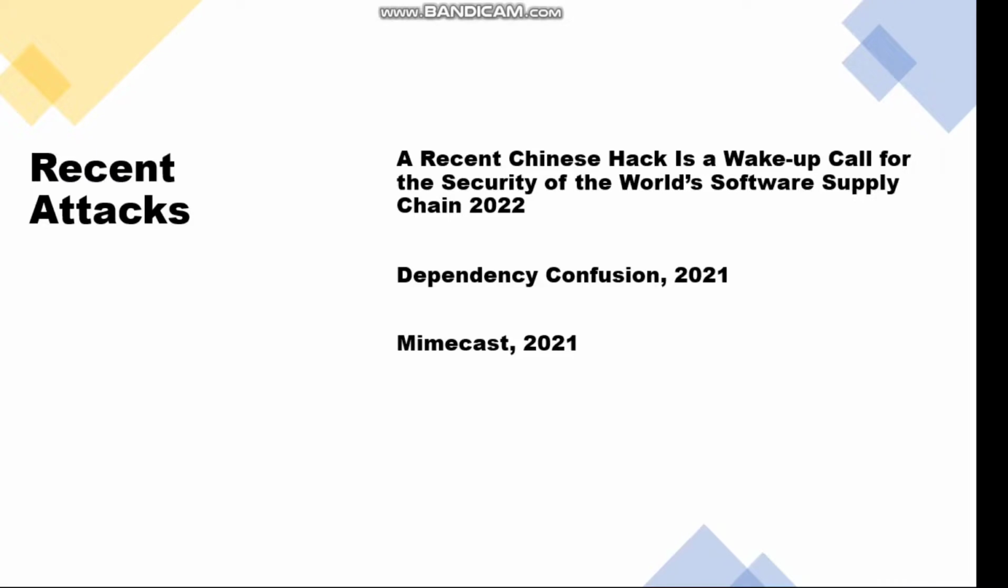Dependency confusion, 2021. Security researchers were able to breach Microsoft, Uber, Apple, and Tesla. Mimikatz, 2021. In the Mimikatz attack, hackers were able to compromise a security certificate that authenticates Mimikatz services on Microsoft 365 Exchange web services.